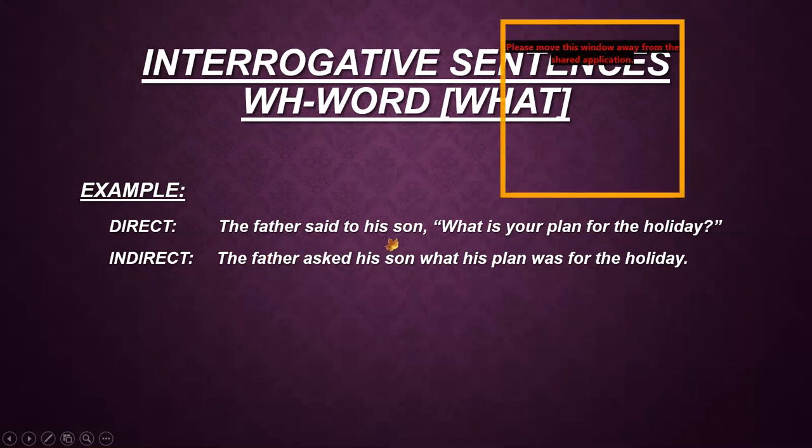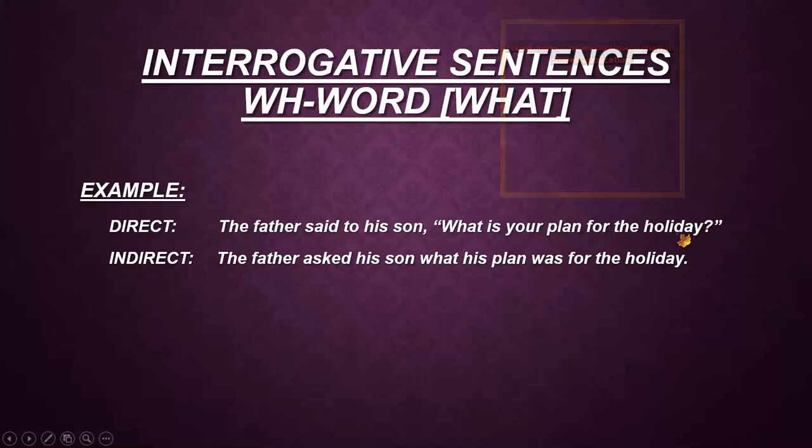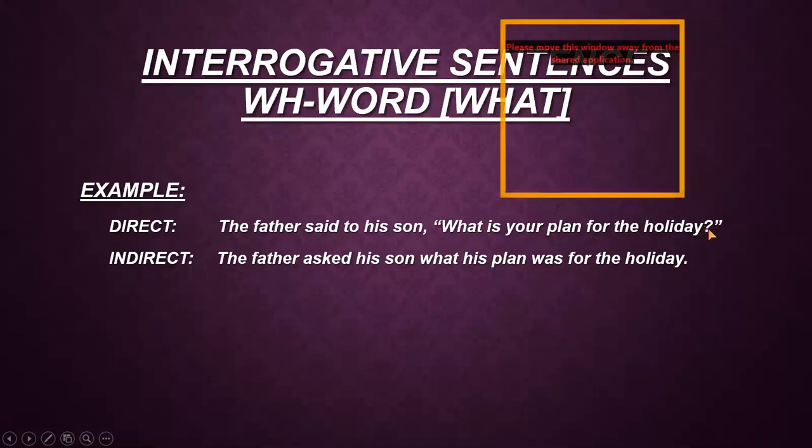Now, the first sentence in which I have used the word what to ask the direct question. The father said to his son, comma, what is your plan for the holiday? Question mark. You can see that the question mark is also inside the inverted commas because it is included in the sentence, because the actual words of the speaker are the direct question here. So these are enclosed in the inverted commas and the question mark is inside it.